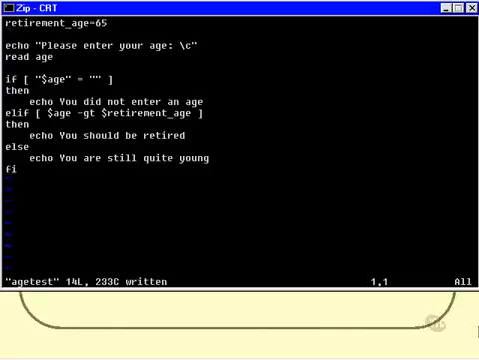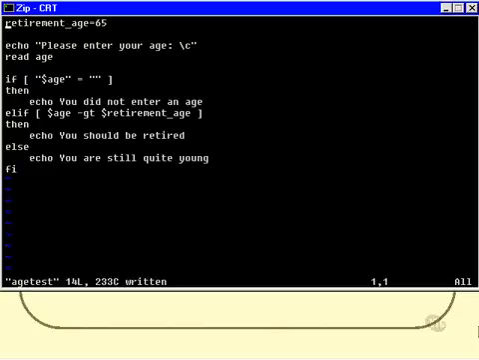Then if they made it past that okay, we say if $age, and we don't have to put quotes around it now because we know it's not going to be empty, and we can say if that is greater than retirement age, then echo you should be retired, otherwise you are still quite young.